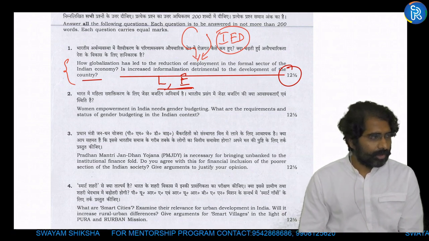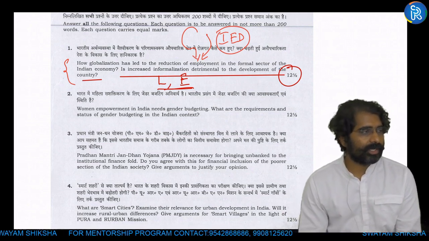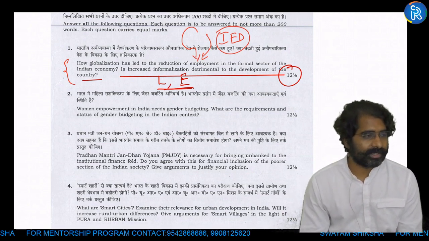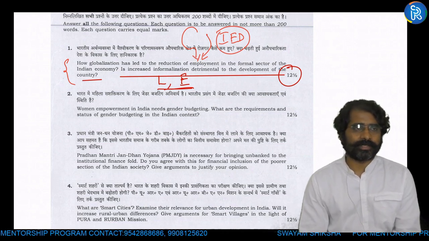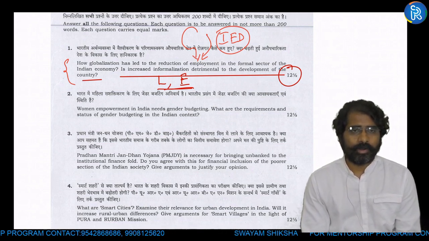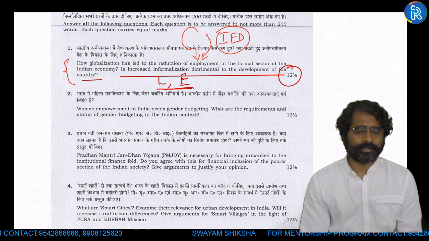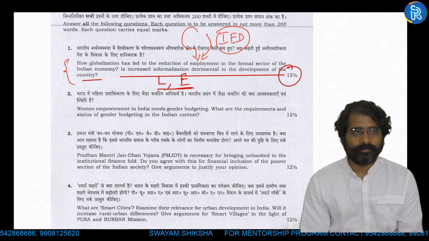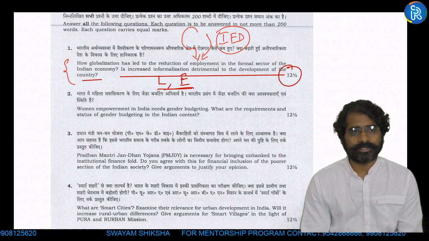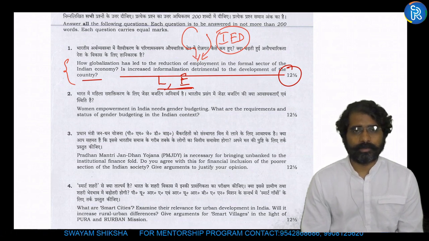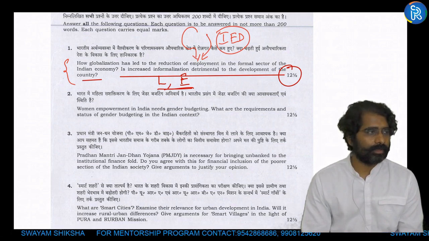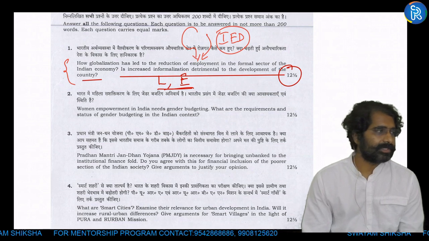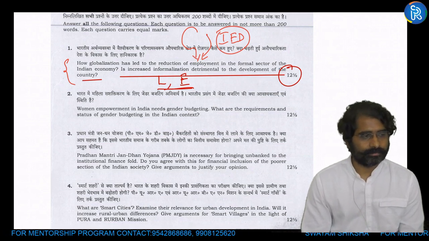Okay, fine. So, how has globalization led to reduction of employment in the formal sector? It's talking about the negative aspect of globalization. We are not going to define globalization here. The question is not about what globalization is. The question is about the impact of globalization on the formal sector of the Indian economy.